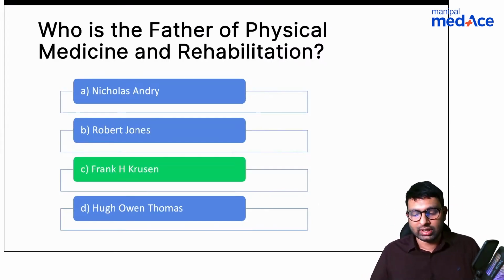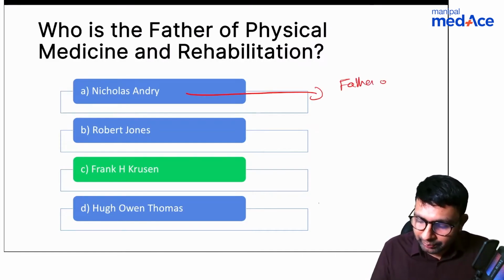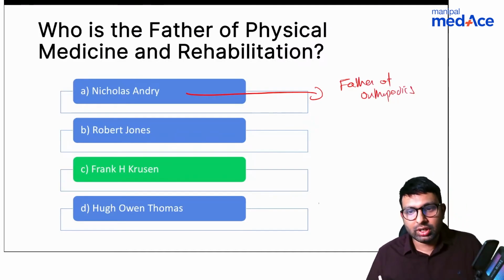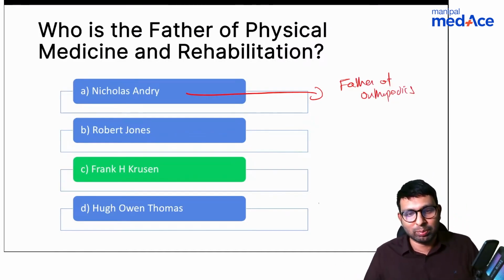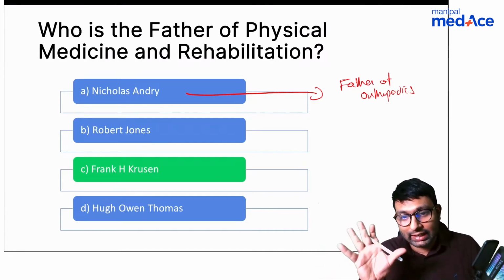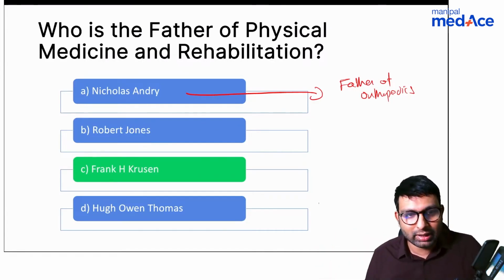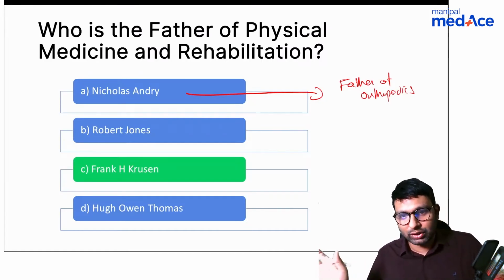This Frank H. Cruzen. See, Nicholas Andre is the father of orthopedics. He was a pediatrician who gave this book called Orthopedia, which was a self-help book, and because of that he was honored with this title of father of orthopedics, and that is why the name orthopedics came in. So Nicholas Andre is a pediatrician who was given the title of father of orthopedics.